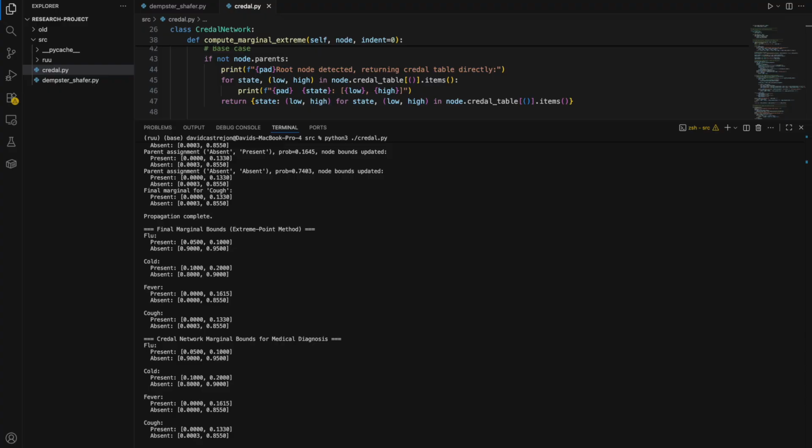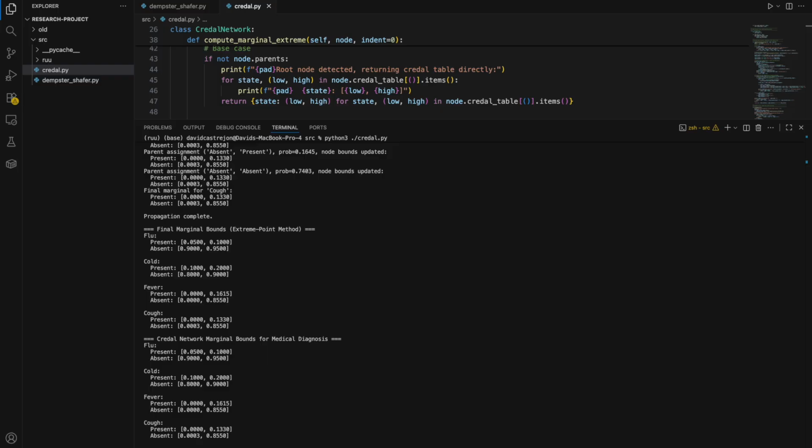And now we can go ahead and analyze the results. After running this Credal network code, we can see that the flu is present with a probability between 0.05 and 0.10. The cold is also present, and it's between 0.10 and 0.2. These intervals are taken directly from the Credal tables, and they show that the root nodes return their specified ranges exactly.